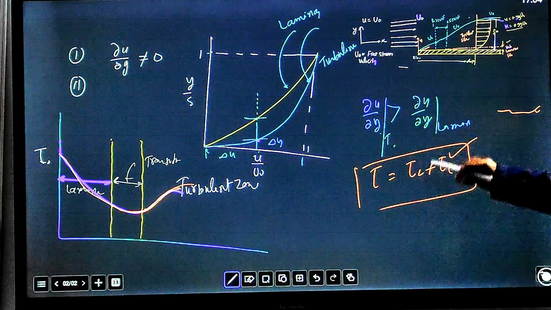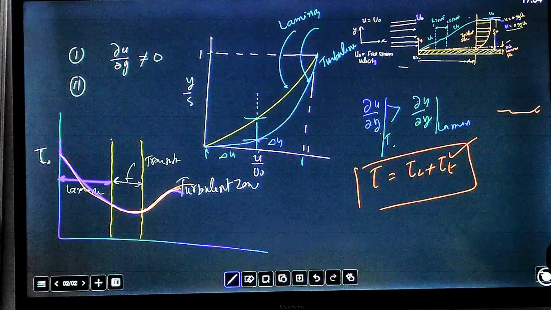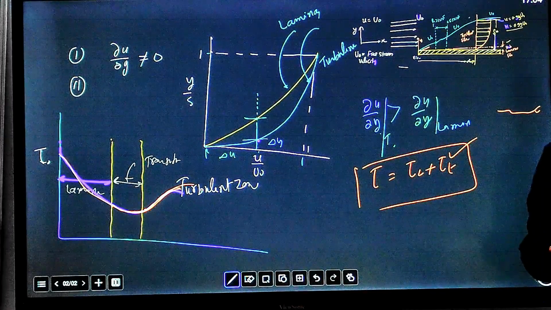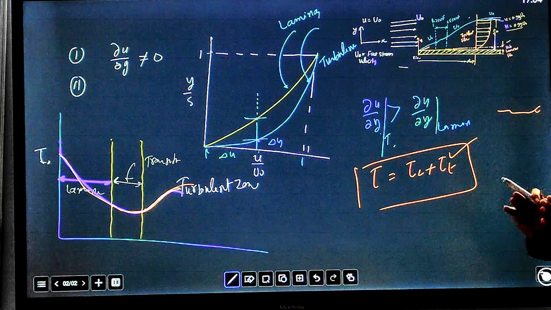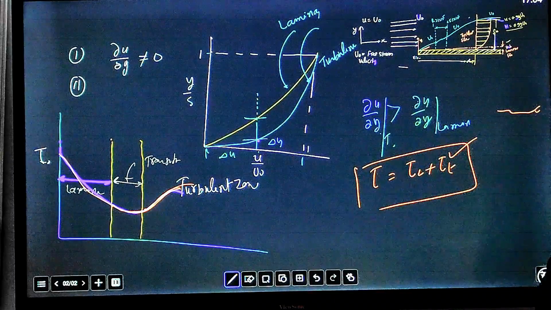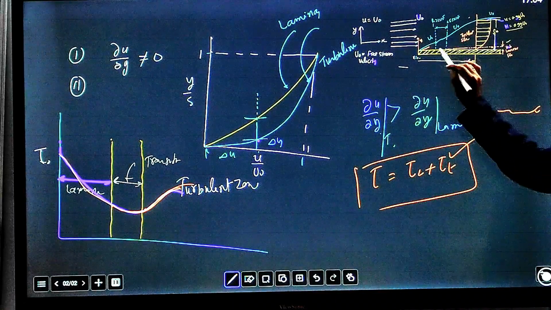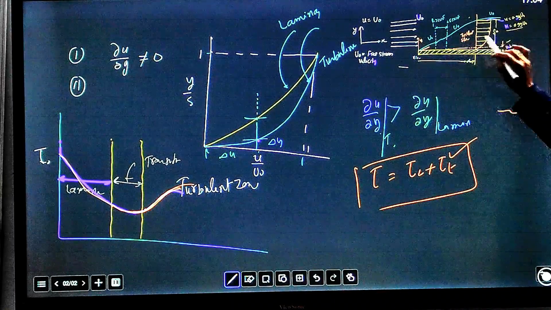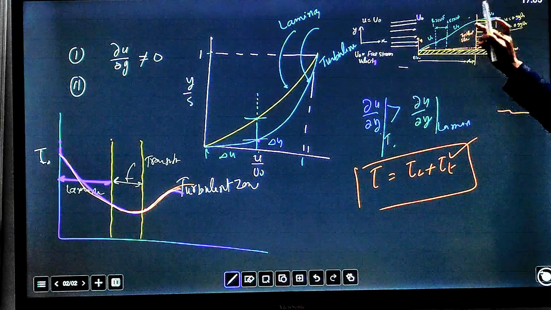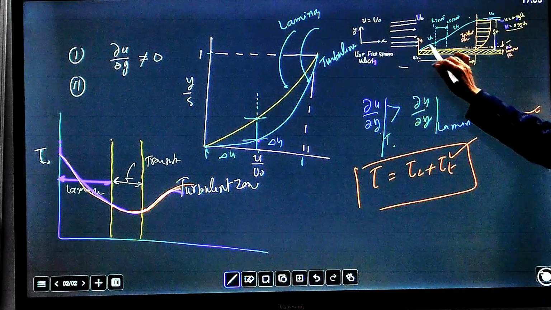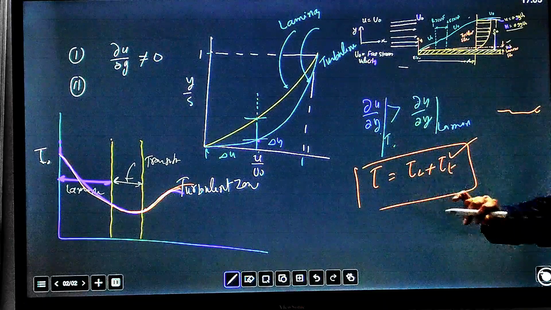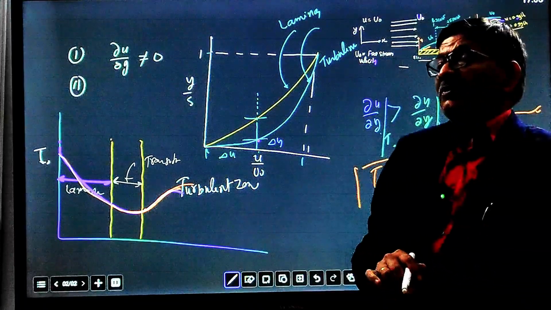Due to this boundary layer formation, flow is stagnated within the boundary layer, and fluid is shifted away from the surface, because in the absence of this surface, fluid would have been flowing at maximum velocity, that is u naught. But due to this boundary layer, fluid is not flowing at full capacity within it, so fluid is shifted. On that basis, we have to define what is a